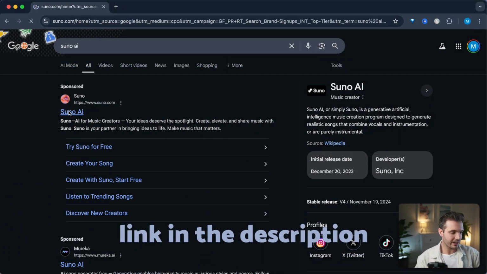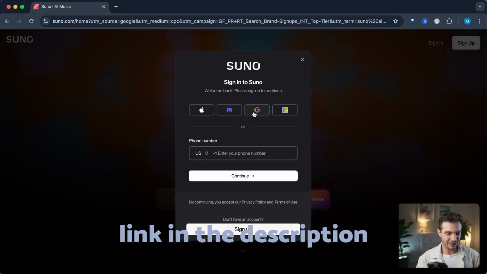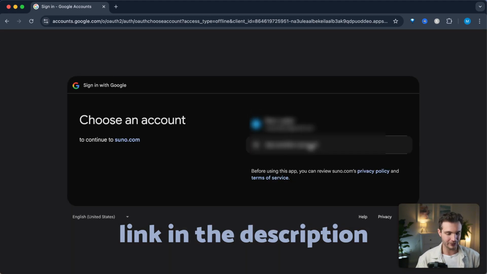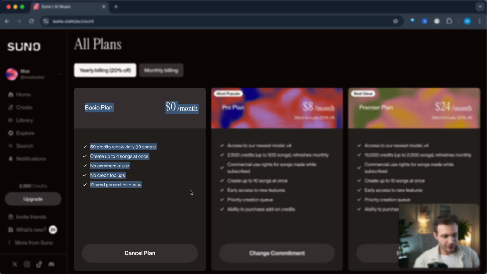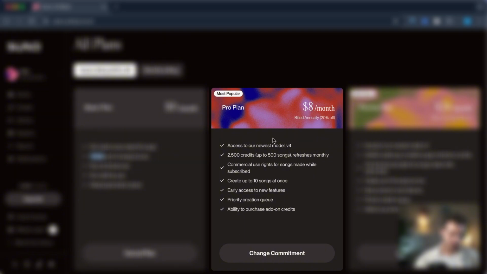Head over to Suno AI. There's also a link in the description you can click, and you can sign in with your Google account for free. Suno gives you a free plan where you get 50 credits per day, which is 10 songs, and they renew daily. And I'm actually on the Pro plan, which is $8 a month, and that allows me to create up to 500 songs per month. But you don't need this paid plan.